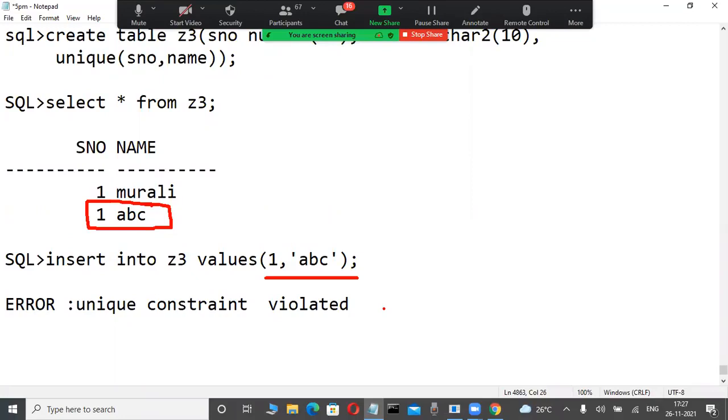Okay? Yes, column level and table level are understood. Column level means individual columns will be checked. Table level means a group of columns, record-wise, will be checked. Okay? Now, the last fundamental: primary key.